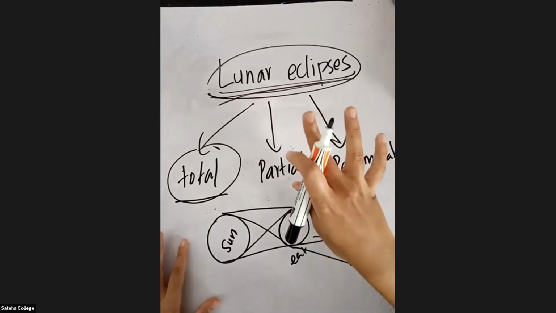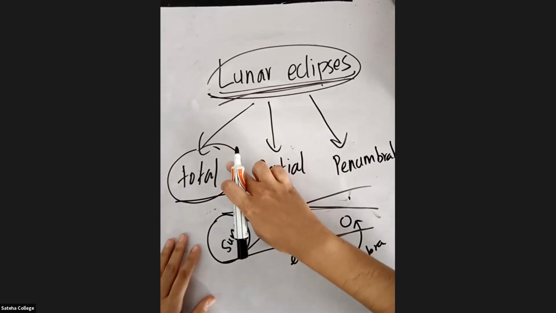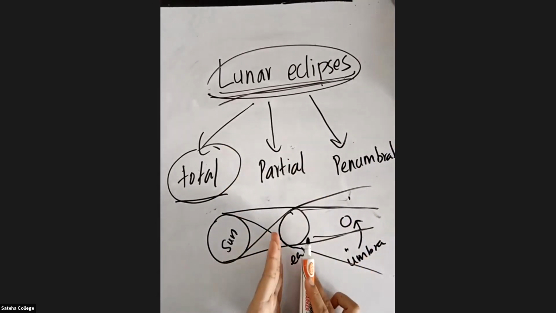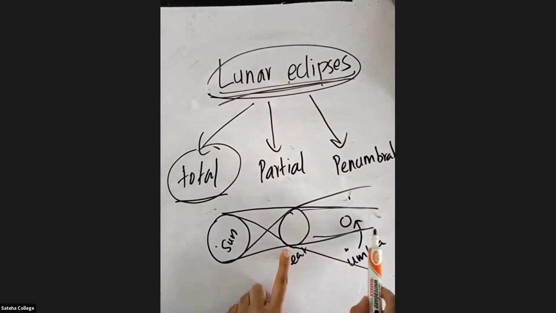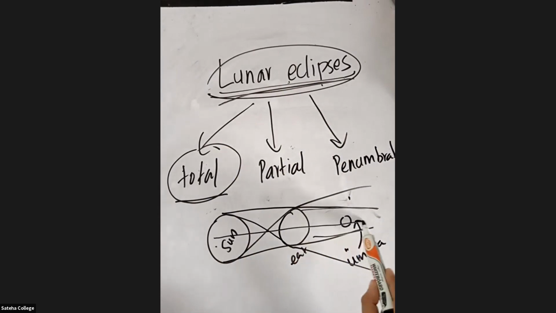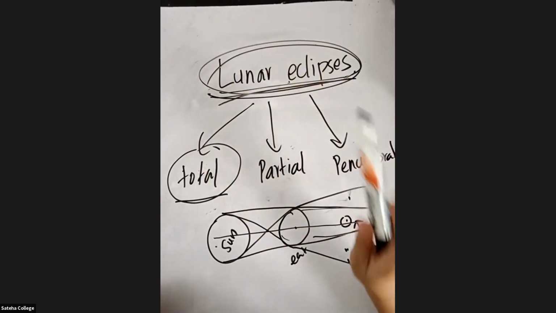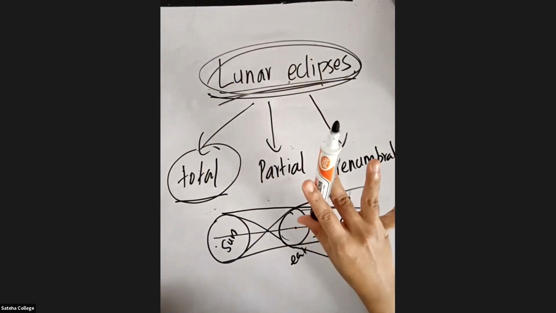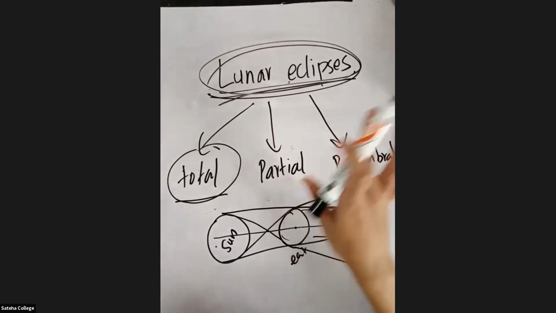What I'm teaching now is total lunar eclipse. So what is a total lunar eclipse? First, what is a lunar eclipse? When the Earth is in between the sun and the moon, and they are in a straight line, the shadow of the Earth will fall on the moon. That you call a lunar eclipse. Is that clear? Yeah, lunar eclipse is clear.